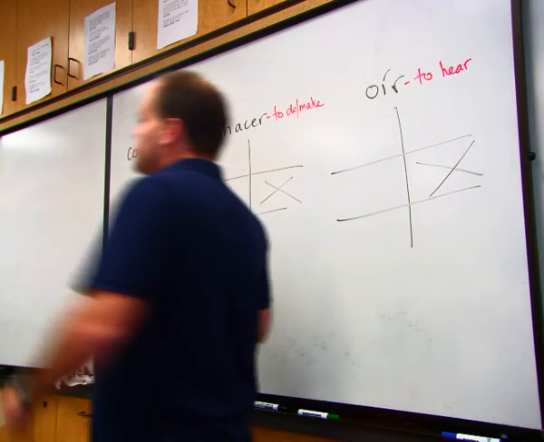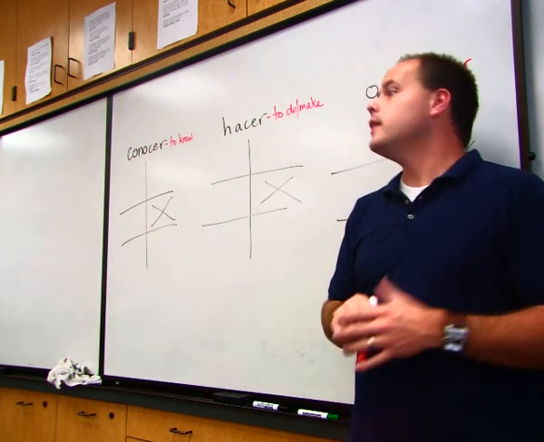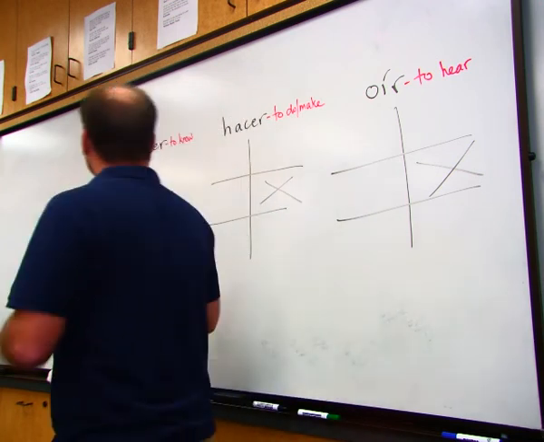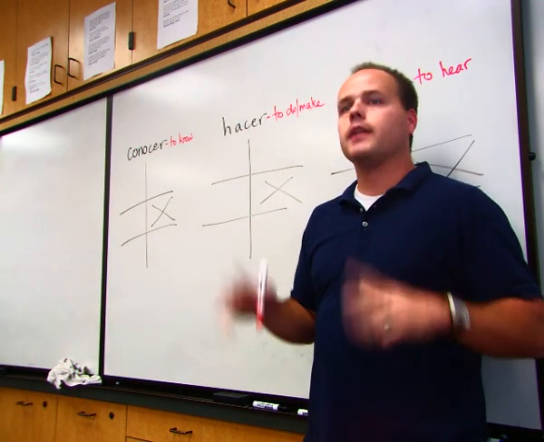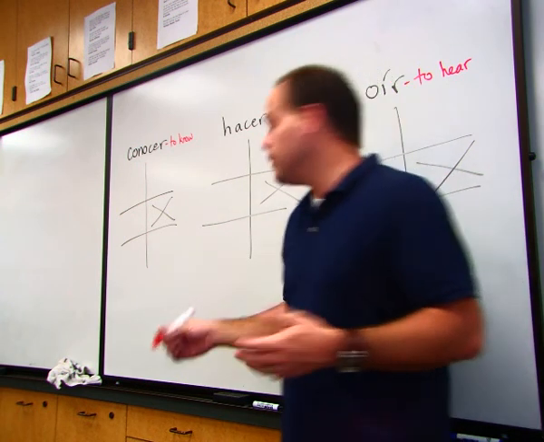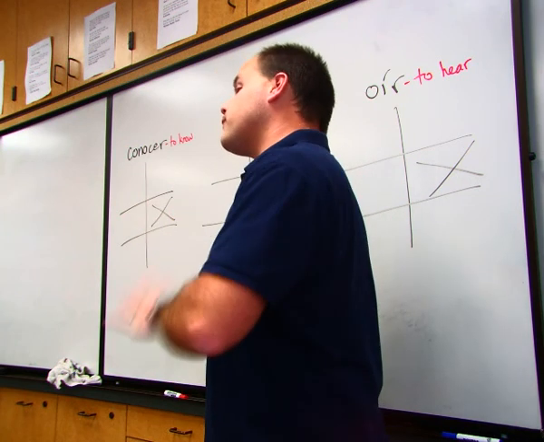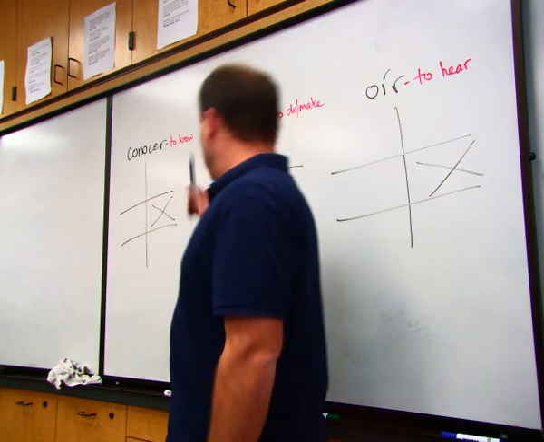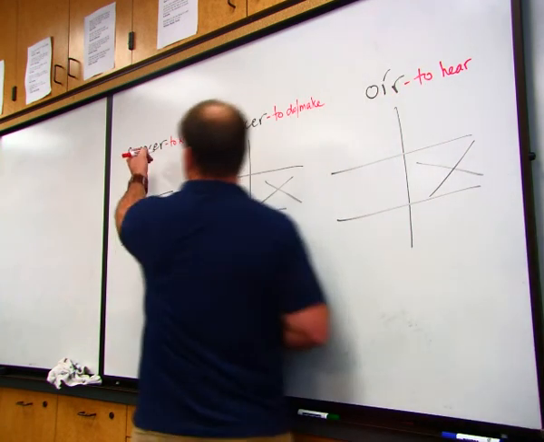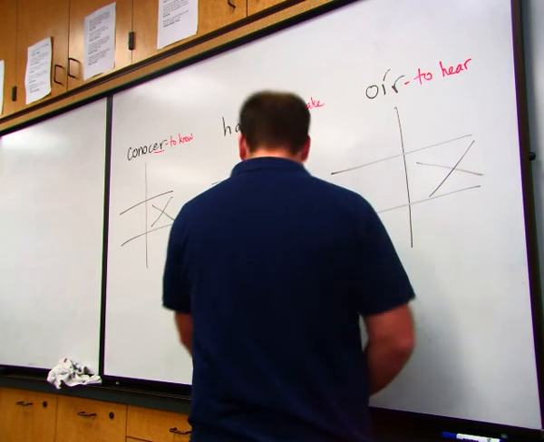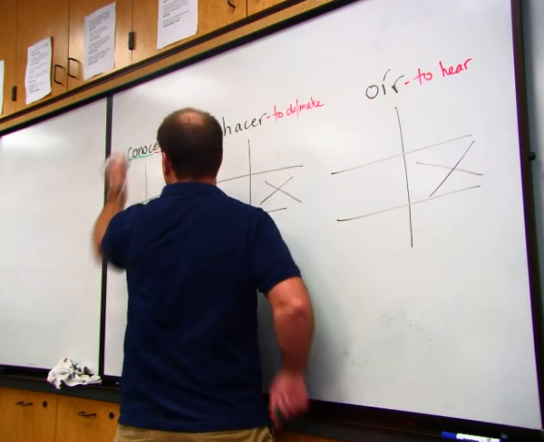Now, these verbs, the reason why we're learning them separately is they're not completely regular. They have what are called irregular yo forms, meaning the yo form of the verb is different. It doesn't follow the regular pattern. Every other conjugation does, and so we'll go over those first before I tell you the yo forms. Now, again, what is the ending of conocer? ER, because we know it's an ER verb, which means what's left is the stem. What's the stem of conocer? Conoc, right?